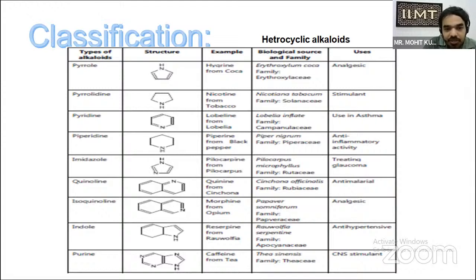Now indole: reserpine, the active constituent from the biological source Rauwolfia serpentina, family Apocynaceae, and it is antihypertensive. Now purine: caffeine is obtained from tea, Thea sinensis, family Theaceae, and it is a CNS stimulant. From this classification, we studied heterocyclic alkaloids, the structures present, and what activity they show.